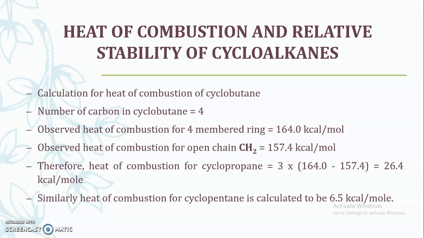Similarly, the heat of combustion for cyclopentane is calculated, where the number of carbon atoms in cyclopentane is 5. Then again using the values for heat of combustion for CH2 in a ring as well as for an open chain compound, we can calculate, and that value becomes 6.5 kilocalorie per mole.